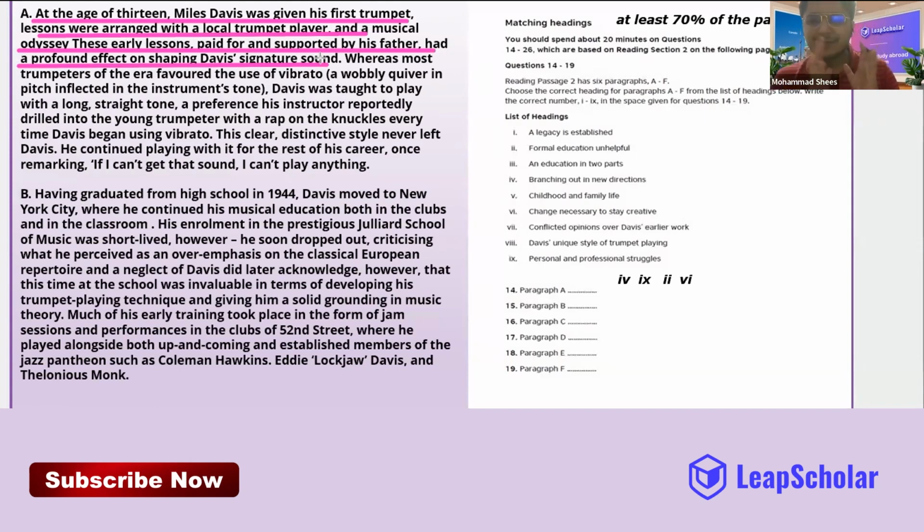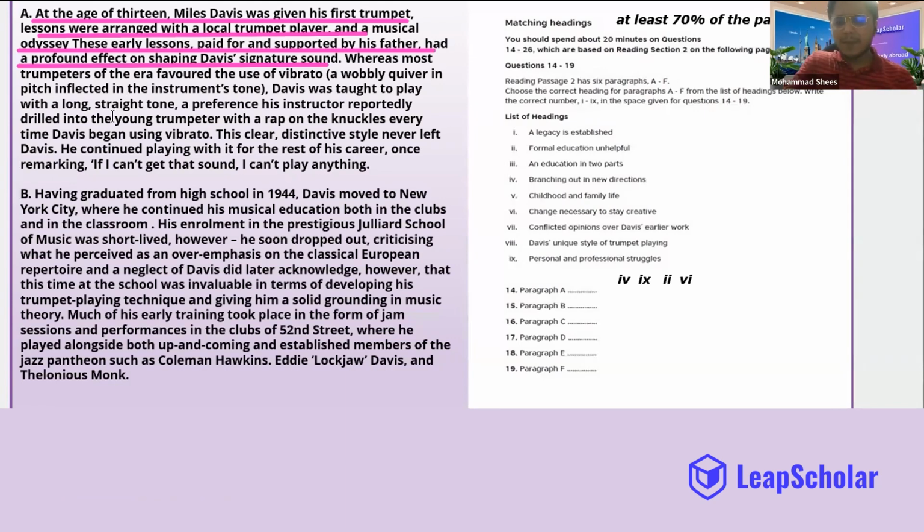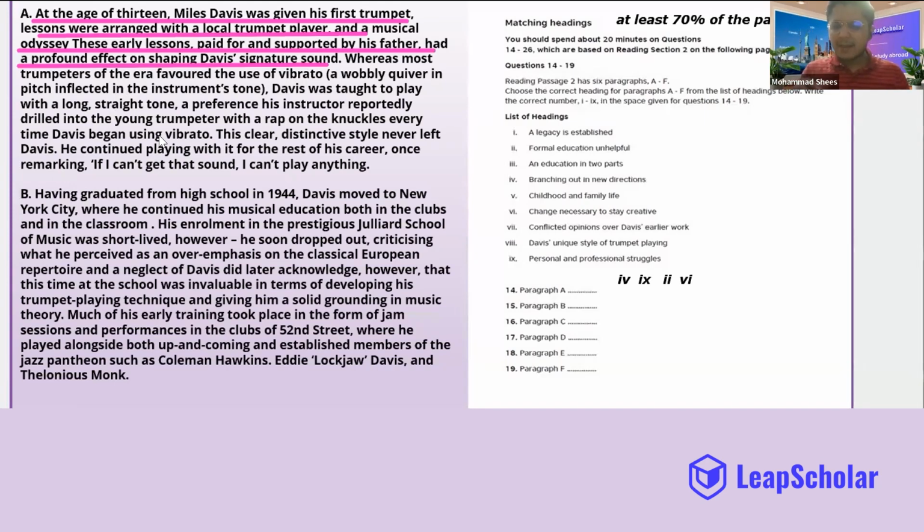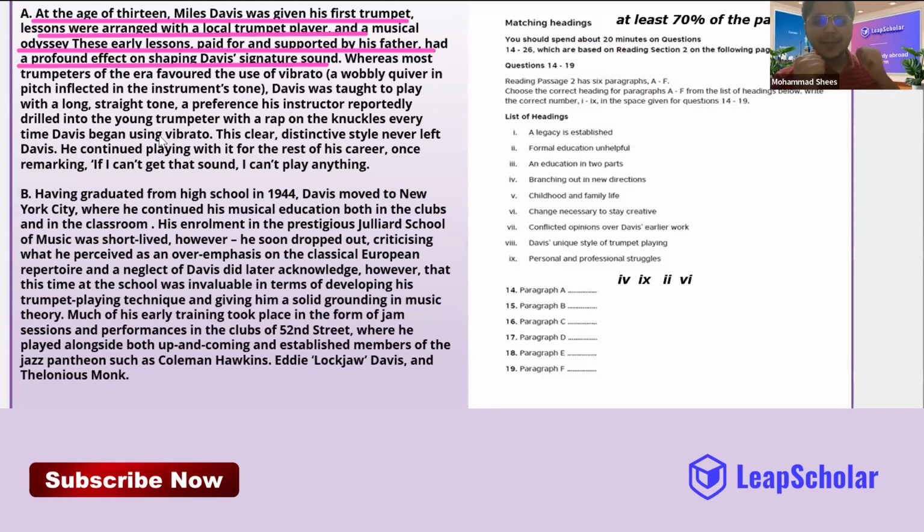After reading the first sentence, I could figure out that they were talking about how Davis learned, how he got his first trumpet, and how he got his signature sound. How many of you used to watch WWF, WWE? Have you heard of a signature move? Undertaker used to give the chokeslam, right? And Triple H would give the DDT. Then the RKO, Roman Reigns, yes. Brock Lesnar, the F5.